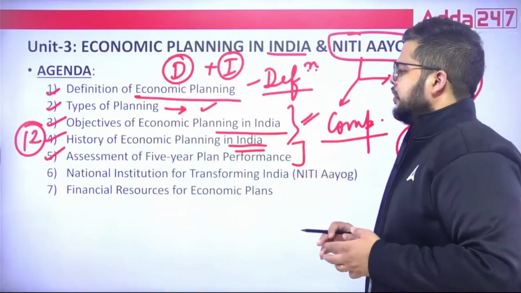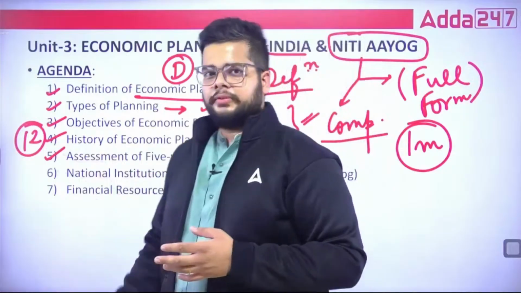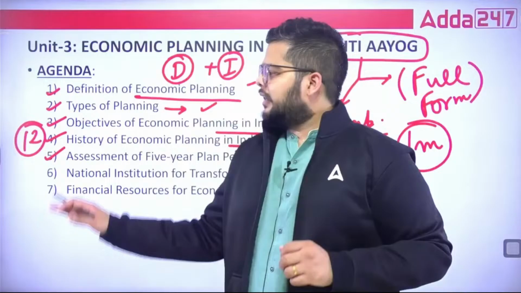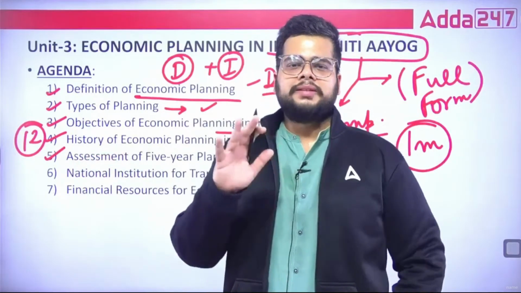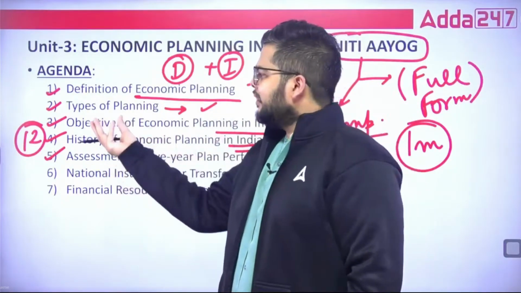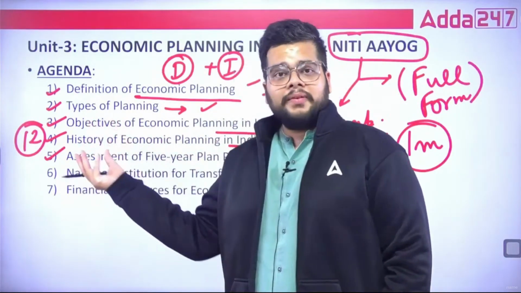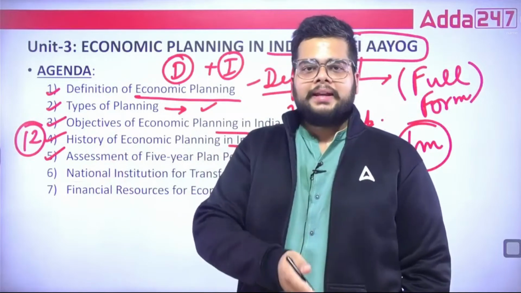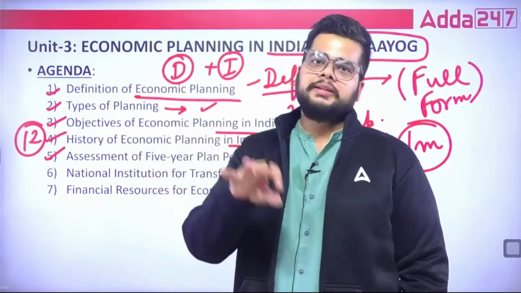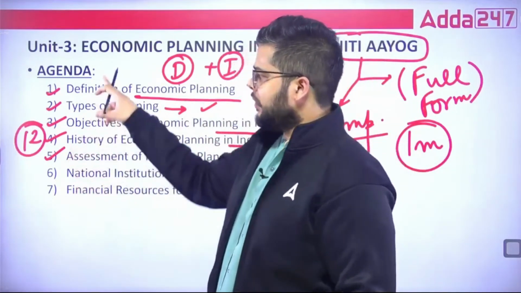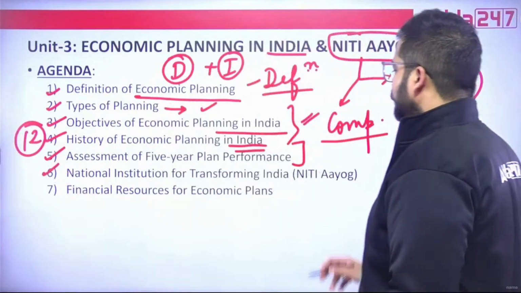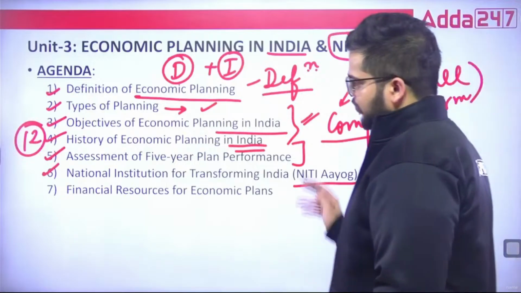Now here, you can say that this particular topic, the 5th subtopic, if you are studying on your own, is not that important. Fine, because direct theory is involved, and mental mapping has been provided by various economists, and a verbatim conversation is there on whether the Planning Commission was able to gauge the importance of economic planning in the Indian context or not. So it is not that important as compared to the earlier 4 topics. Then we'll be switching our focus to NITI Aayog, that is National Institution for Transforming India.